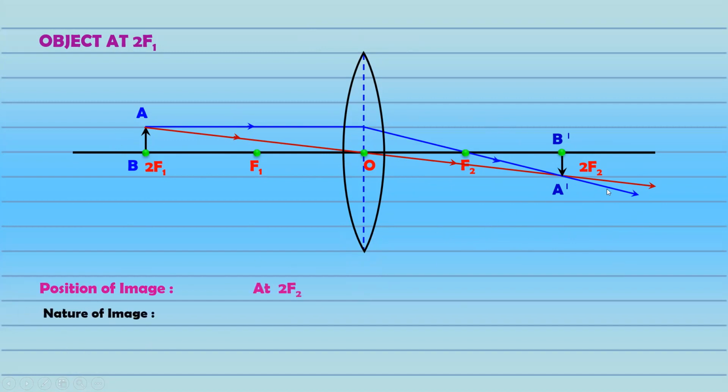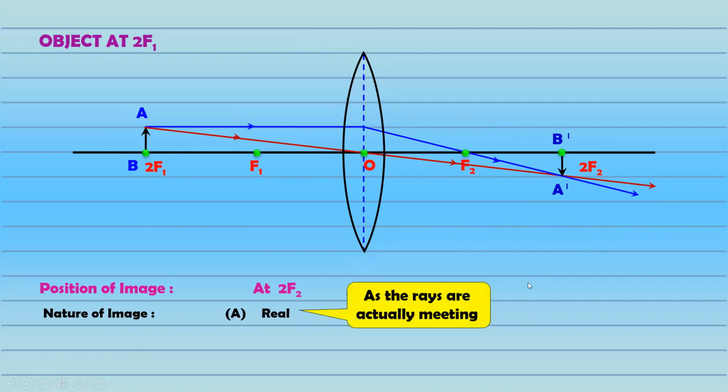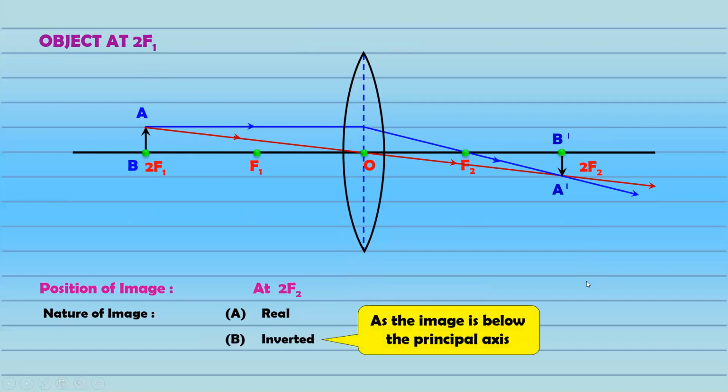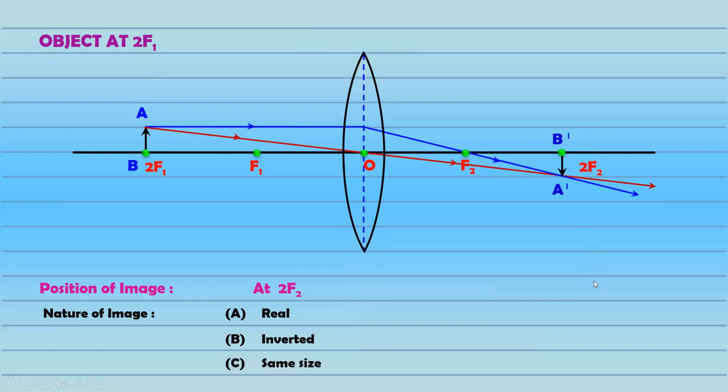Nature, again if you see the rays are actually meeting, they are meeting by themselves there, so it is real. And we know real images are always inverted, and it even looks inverted. Here the object is on top, here the image is formed at the bottom. So it is real, inverted, and in this case it is of the same size. So hence it's of the same size. So if you do this much, you will get full marks.